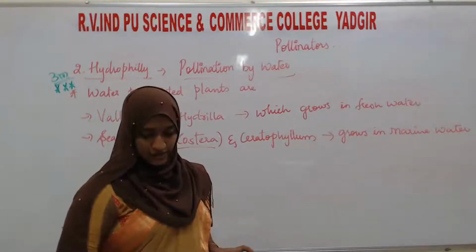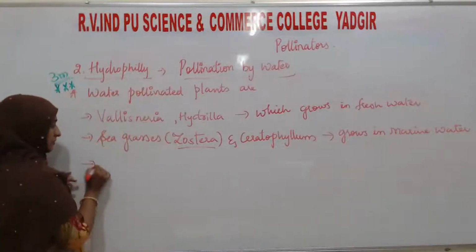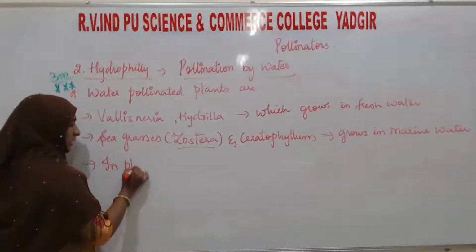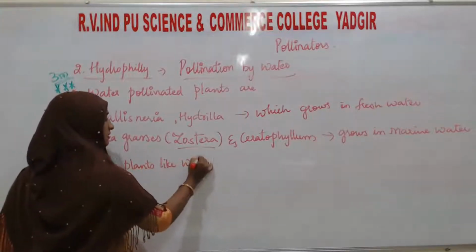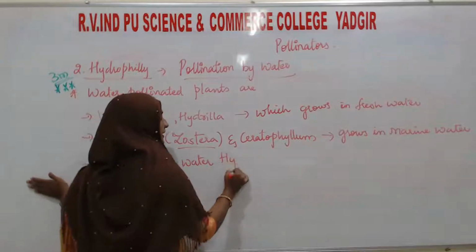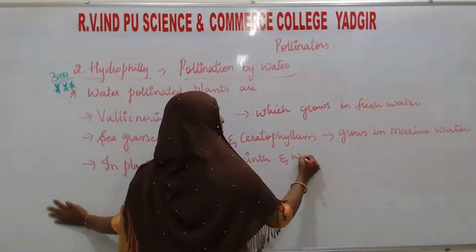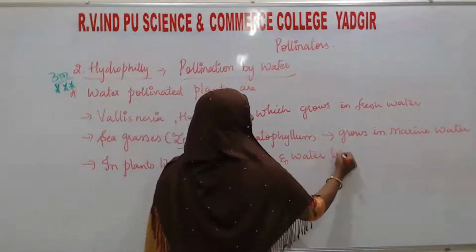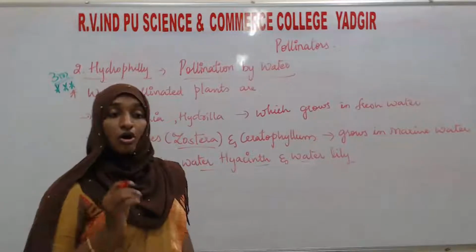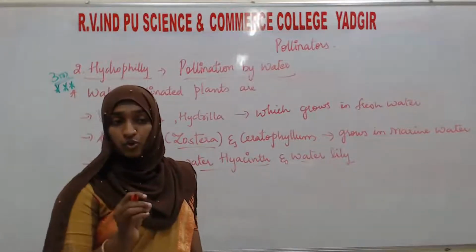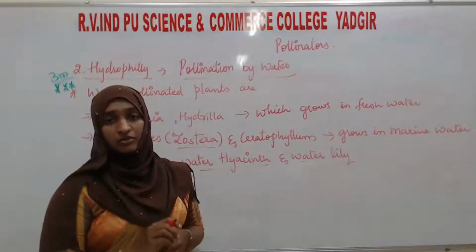Here, in plants like water hyacinth and water lily. See here what I am telling. Not all aquatic plants are going to show hydrophily, or pollination by water.